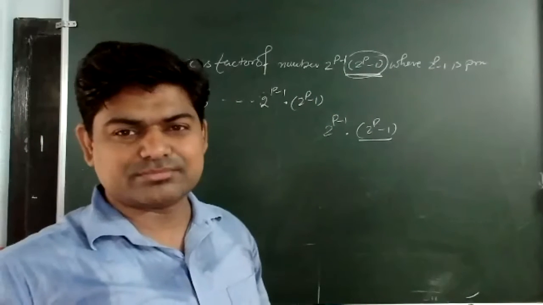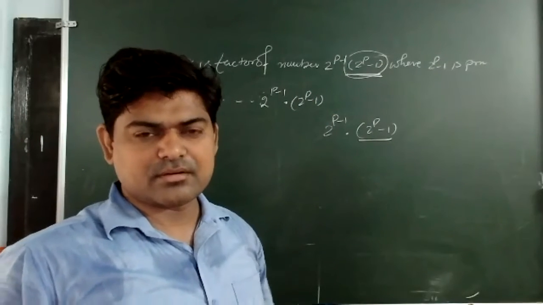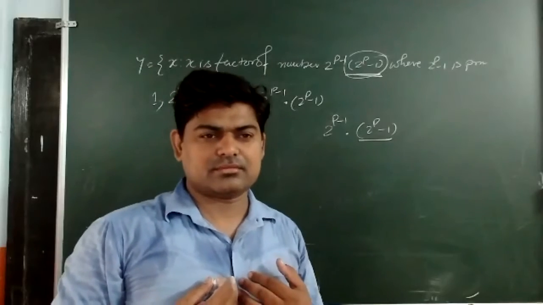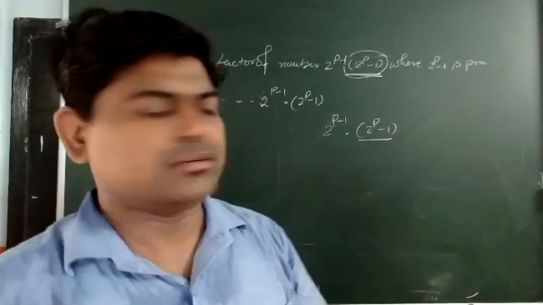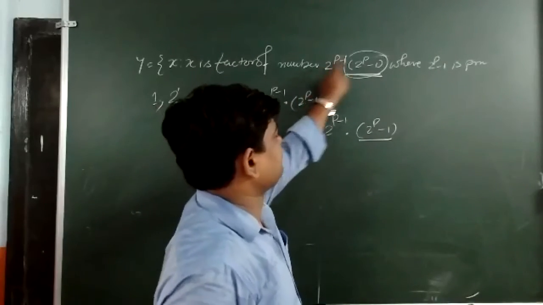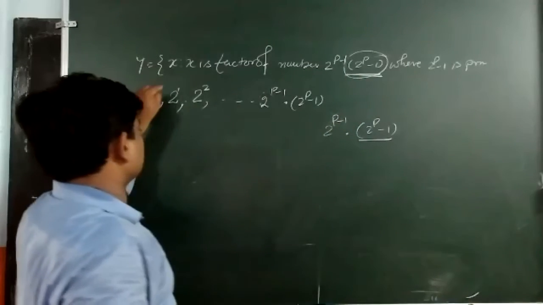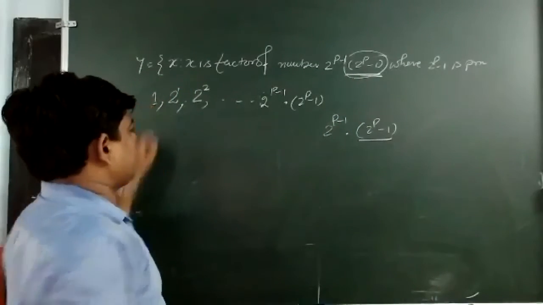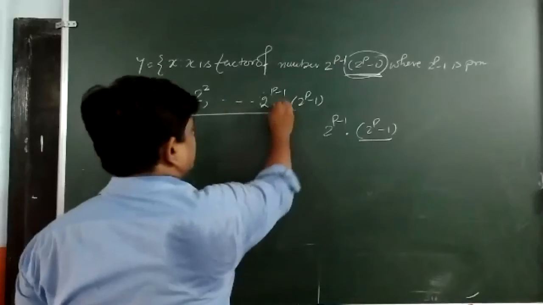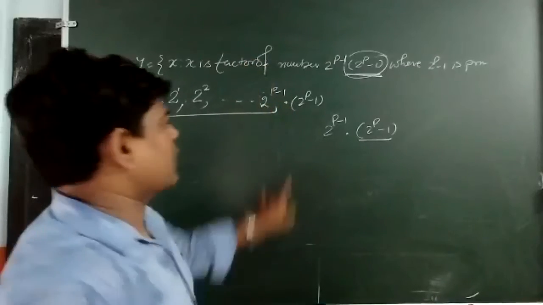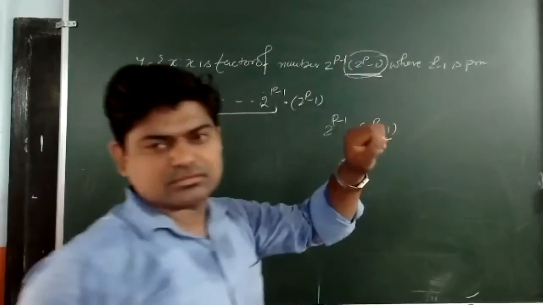Still you people are simply sitting, not getting. Listen to what I said. This one will be the factor of 1. Once I took n is equal to 1, n is equal to 2, n is equal to 3, and then both are the factors of this one. Now I am taking both together.